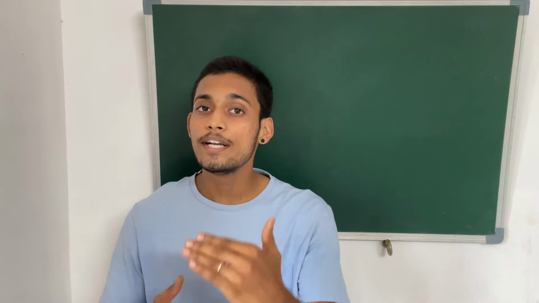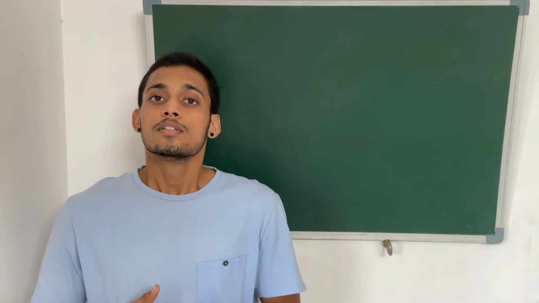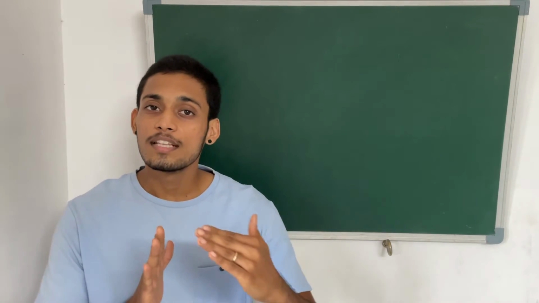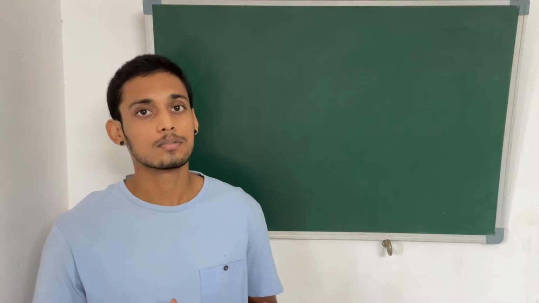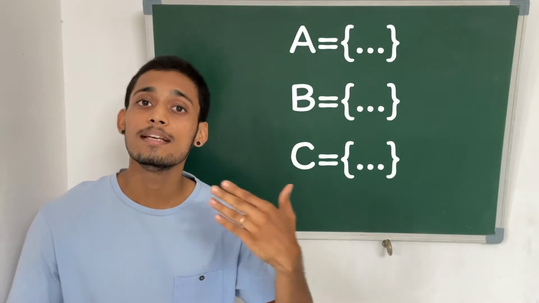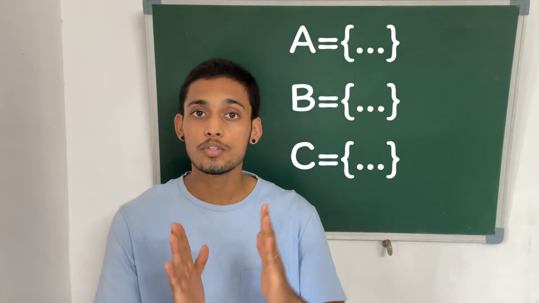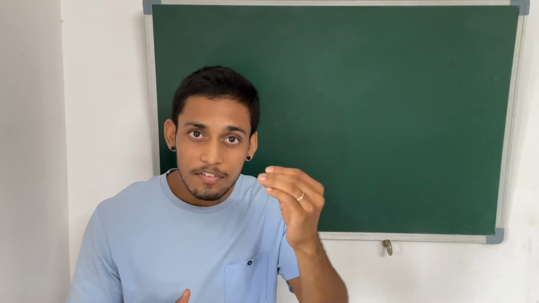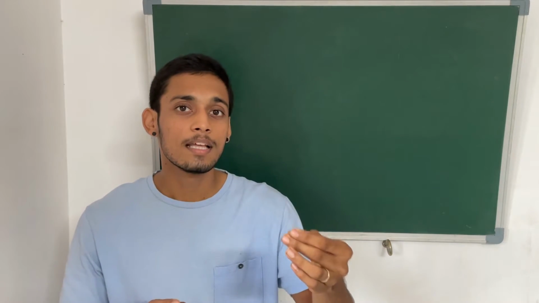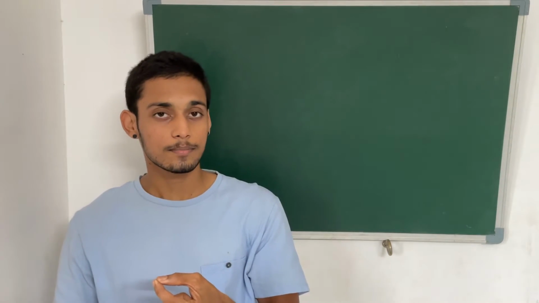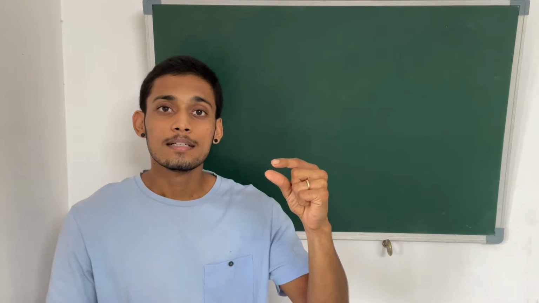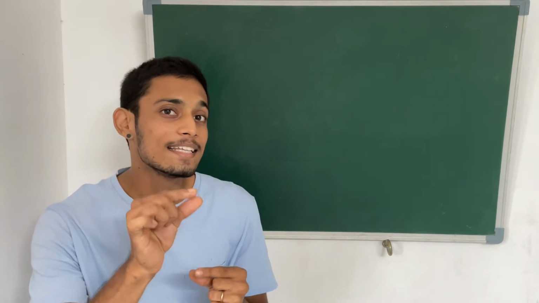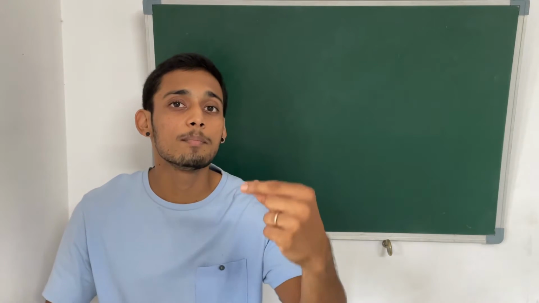If you have this understanding of sets, we can proceed further and start learning how we denote certain sets. In mathematics, generally sets are denoted by capital letters. The capital letters A, B, C, you can use any of these letters to denote a well-defined collection or a set. And the individual members inside the set are denoted by small letters. The small letter a doesn't necessarily mean that it is inside the set. It is just denoting one of the members of the set.